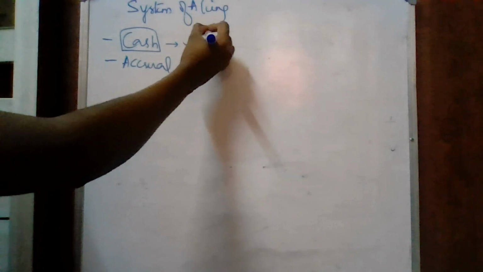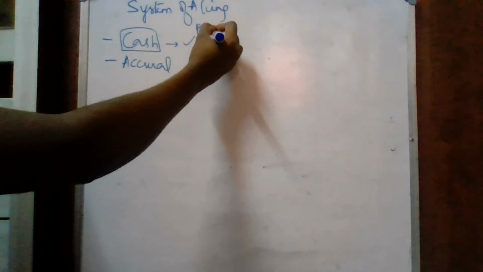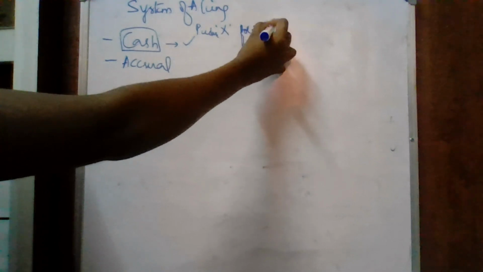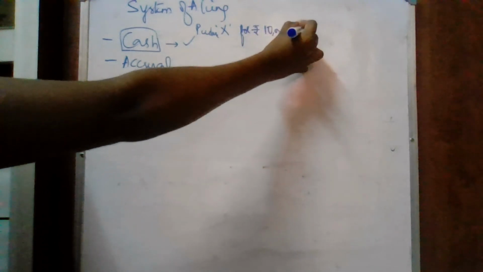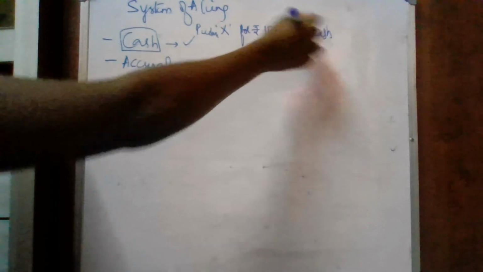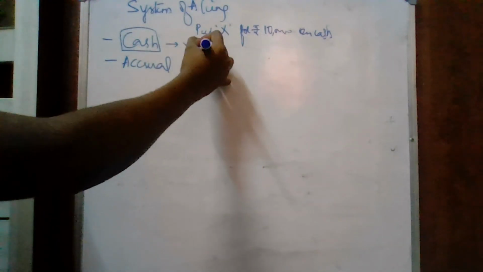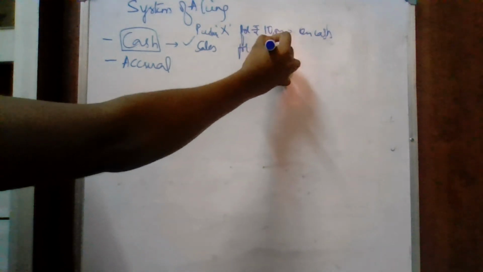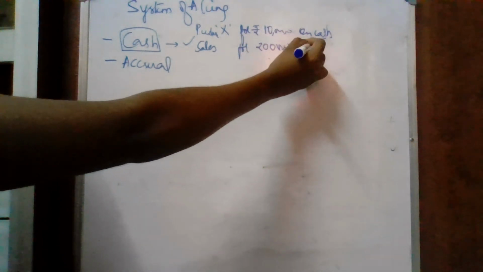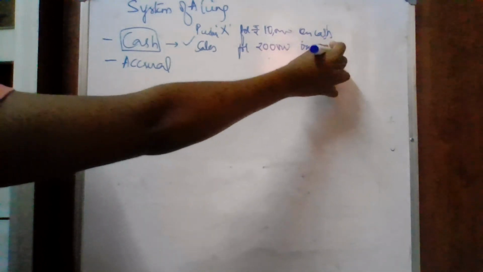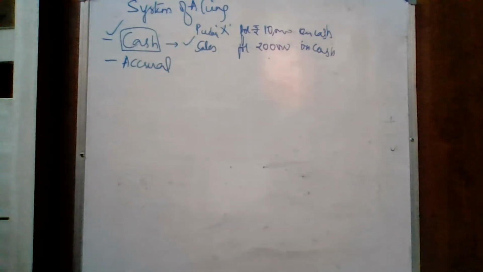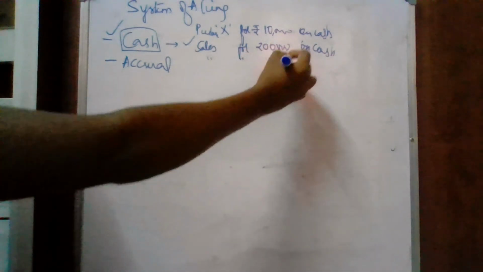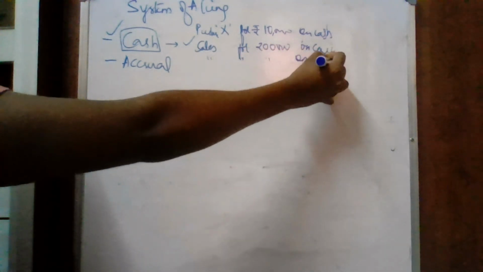Suppose we have purchased goods from X for rupees 10,000 on cash. You will record the entry. Suppose sales made to X for 20,000 on cash. Suppose sales made for 20,000 on credit.